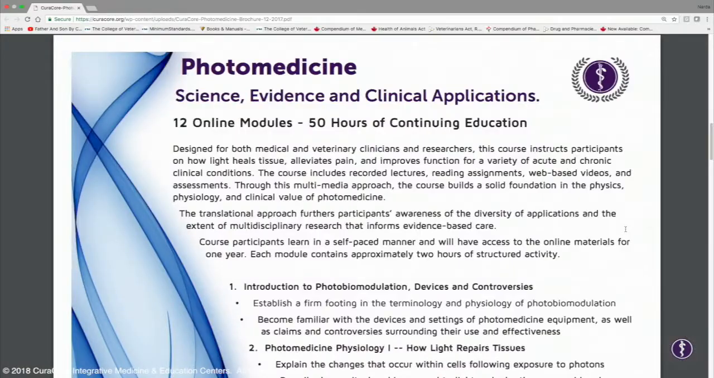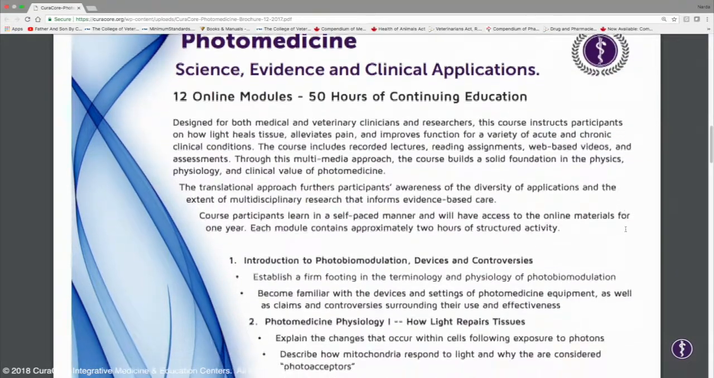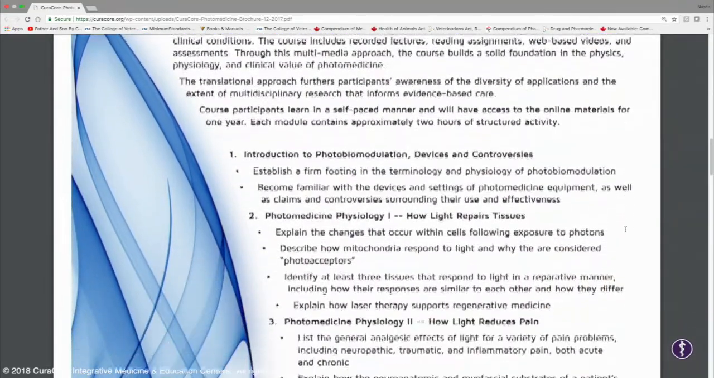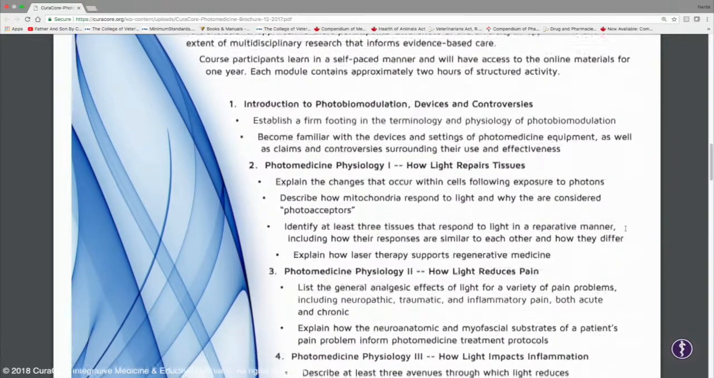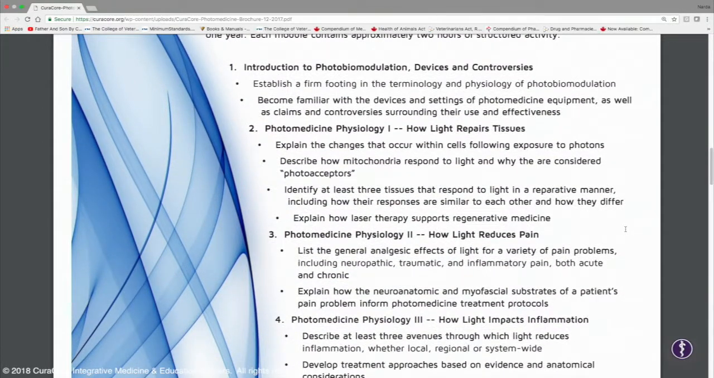Here we'll go through an overview of the photomedicine course and then look at each module individually to see what the contents are. Let's take a broader perspective to begin with. So we have 12 online modules with 50 hours of continuing education. And as we start, we'll just do an introduction to photobiomodulation and talk about some of the devices and controversies.